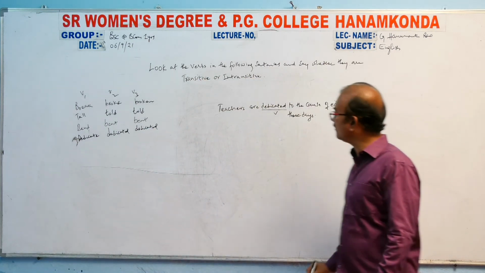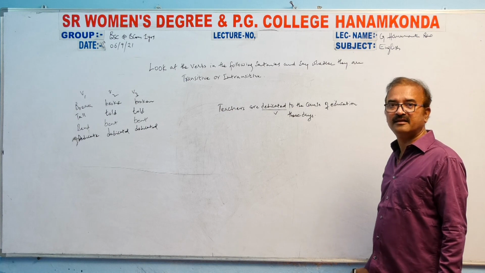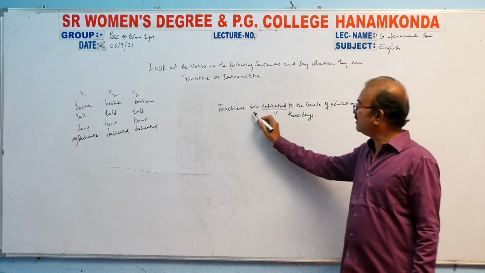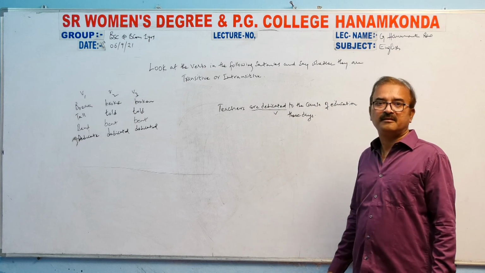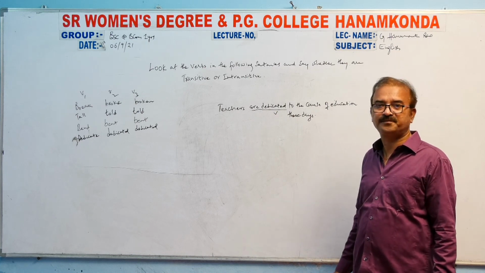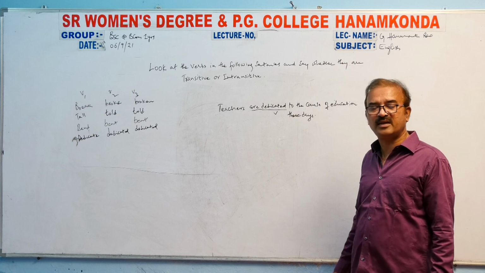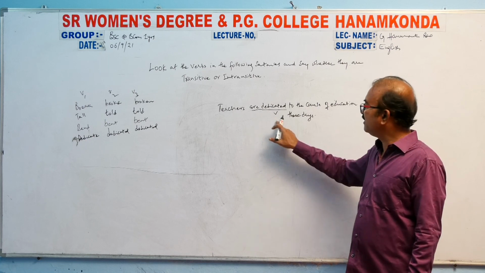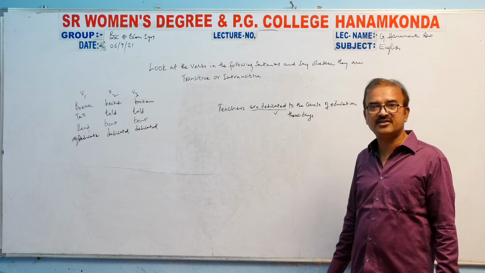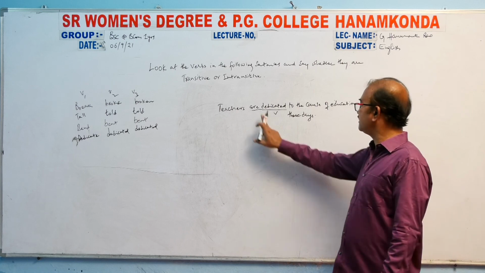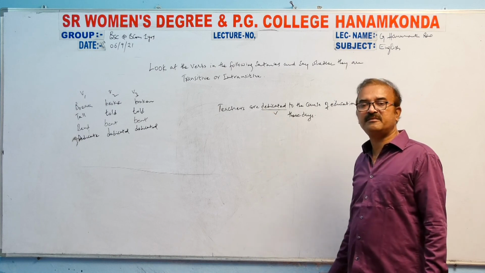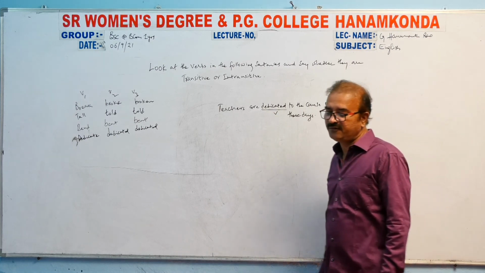And I call it the past participle. Teachers are dedicated, teachers were dedicated, teacher was dedicated. Teachers are dedicated to the cause of education. So this is the verb.